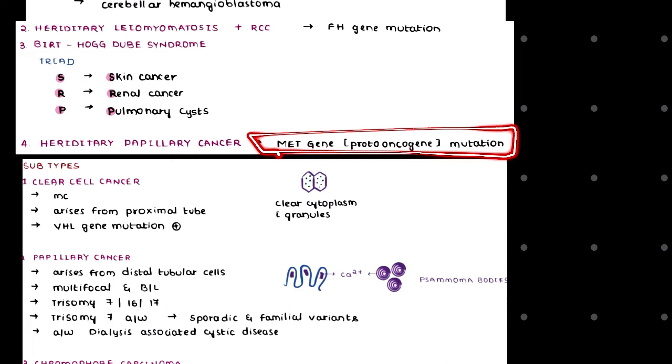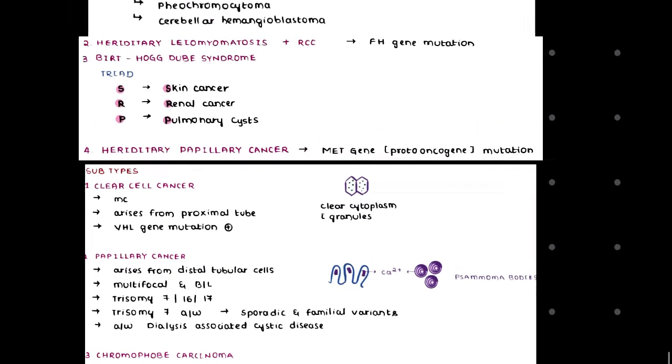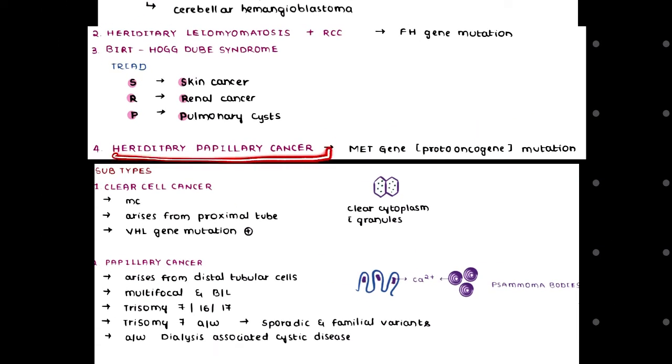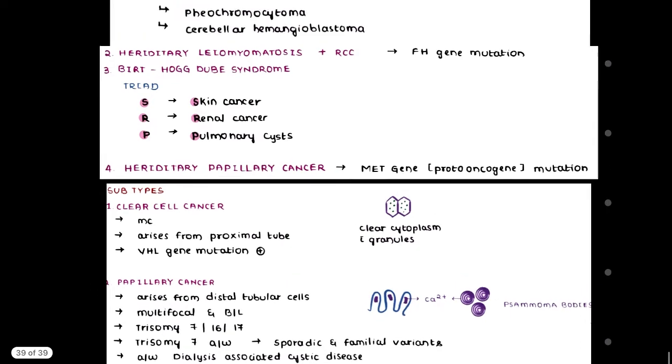Here both kidneys will be involved, so it is bilateral. So we're talking about hereditary papillary carcinoma, which is involved with our MET gene.